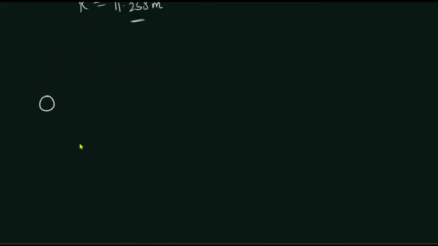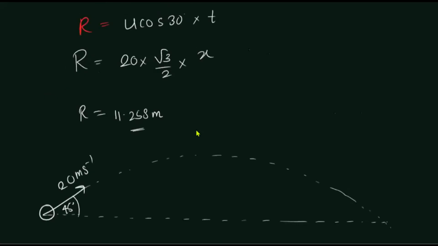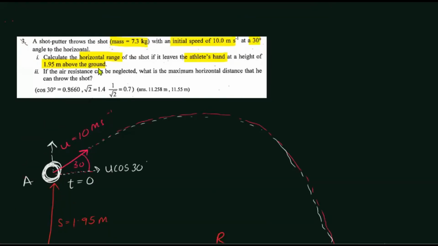So we need to project it with a 45 angle at 20 meters per second. So we need to find this.